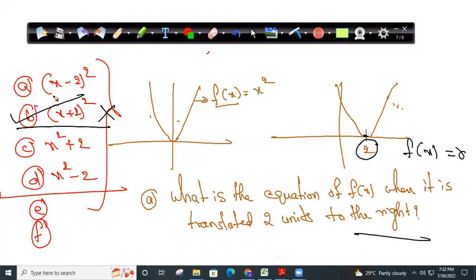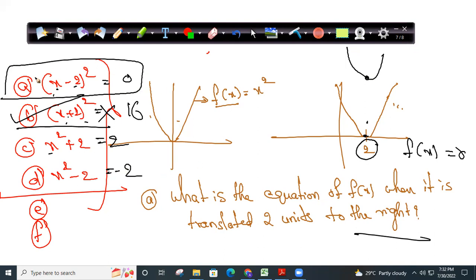I'll put x is equal to 2. 2 minus 2, 0. I'll put 2, 2 plus 2, 4, 16. Means if this is the answer, your graph should have been somewhere here. It should have been 16. So meaningless. When I put x is equal to 0 here, I'm getting 2. Means your graph should be somewhere like this here. Minus 2, your graph should be somewhere like this here. So definitely A for Agra is answer. Now again, let me go to the new page and explain, take these examples and explain.